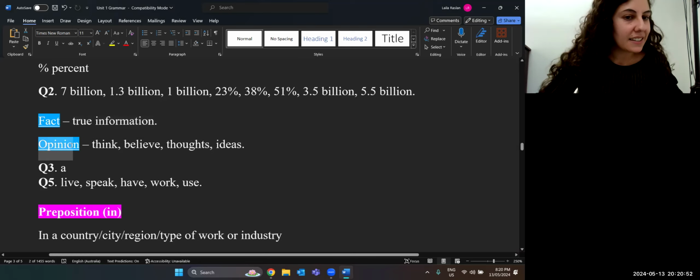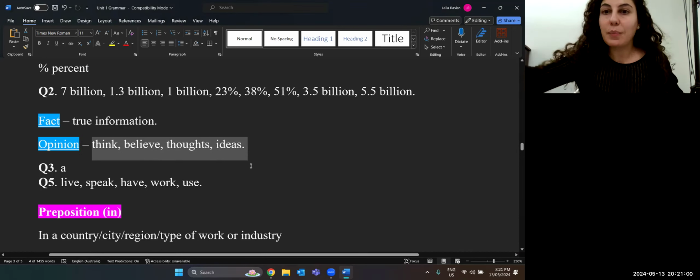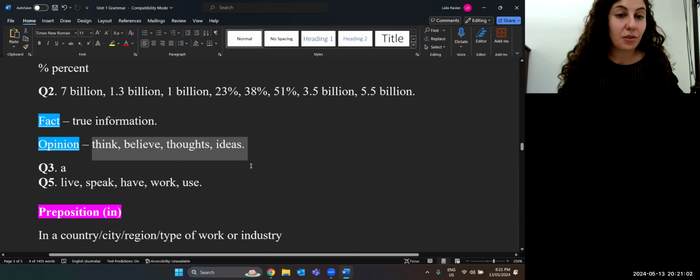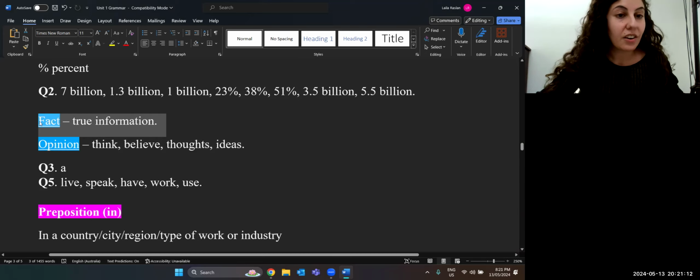But an opinion is when we say what we think or what we believe or our thoughts or ideas. So everybody can have different thoughts and beliefs, but a fact is always a fact. It will always remain true. Everybody will agree on it, okay? We'll agree on whatever fact. But an opinion will change. Everybody will have a different opinion.